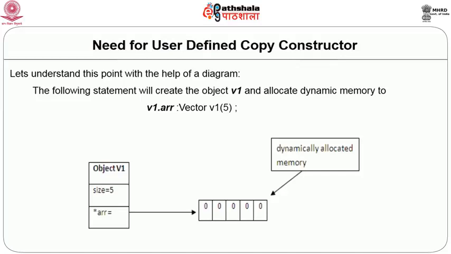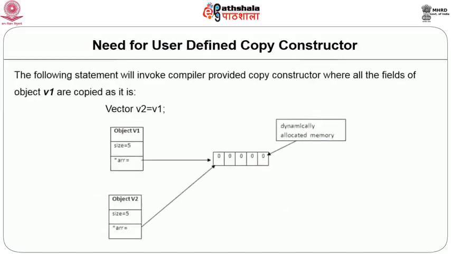Now, let us say I create another object V2 as a copy of V1. Since we are not defining any copy constructor of our own, for creation of this copy, the compiler provided copy constructor will be used. When the compiler provided copy constructor is used, it does a bit by bit, or byte by byte, or field by field copy, whatever you want to call it, which we call a shallow copy.